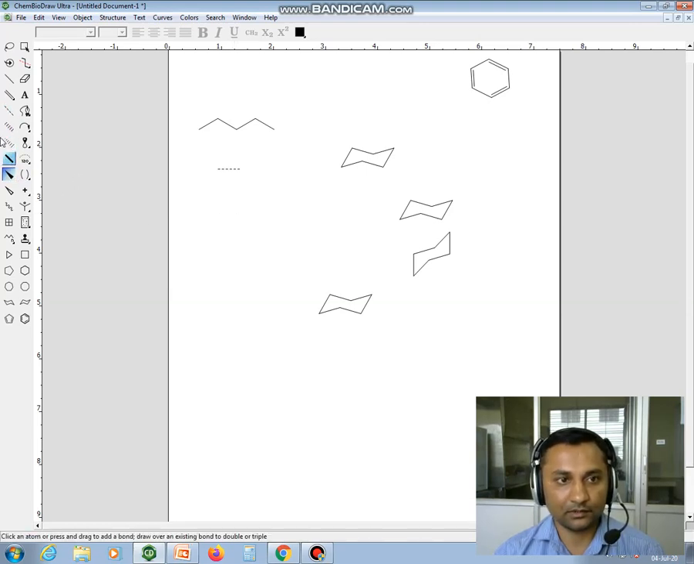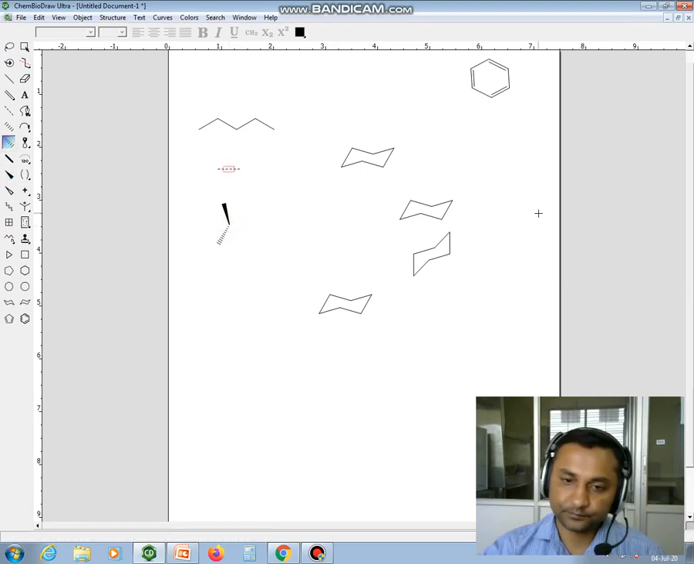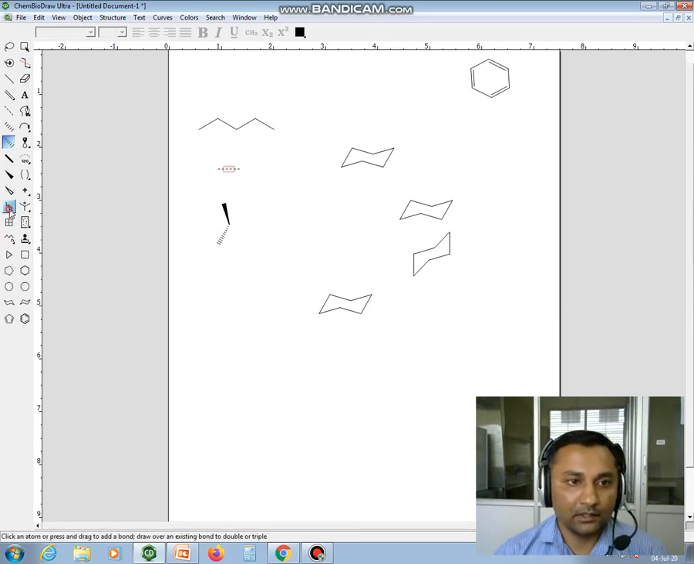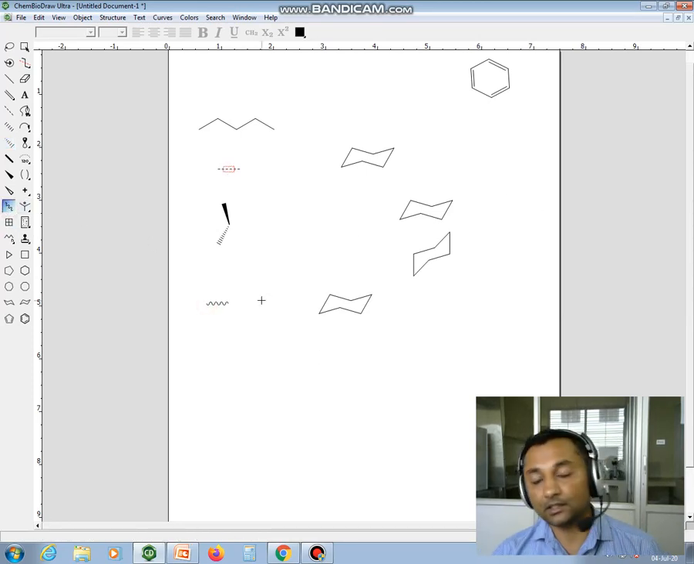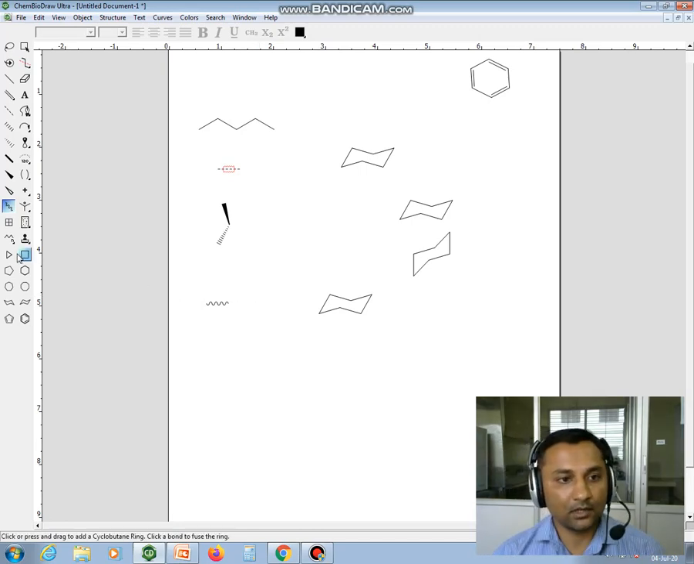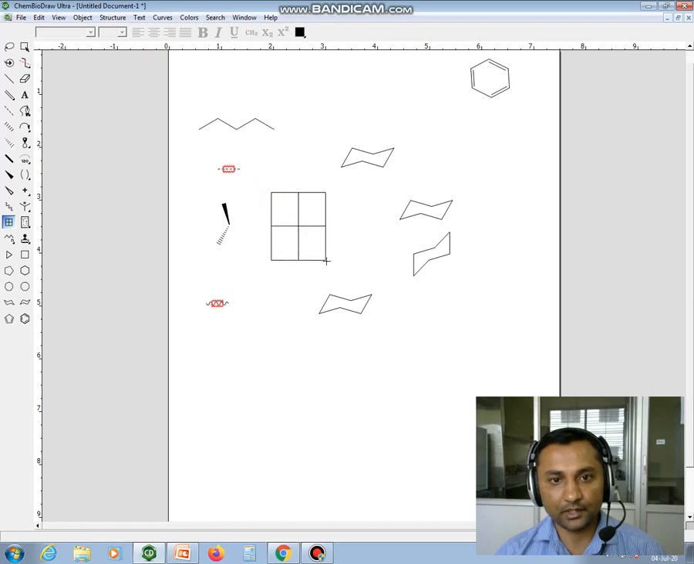Like this one is above the plane, and this is below the plane. Okay, this is the curly arrow which represents the racemic mixture of the compounds. You can also generate tables by using this software. So table tools are also available in this software.